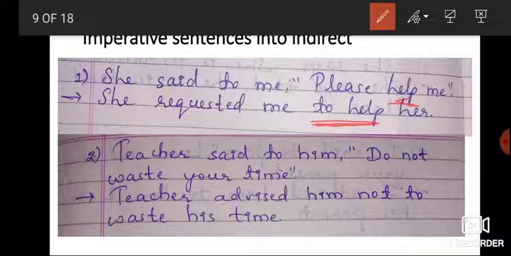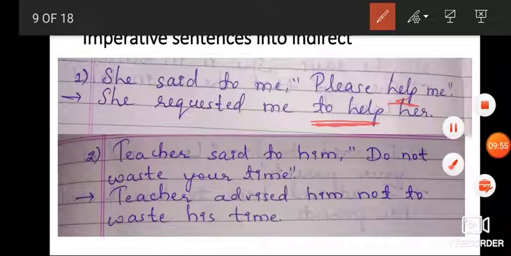The next sentence is, teacher said to him, do not waste your time. It is an advice. So how is it changed? Teacher advised him not to waste his time. Have you got an idea now? Let's continue with some more examples.